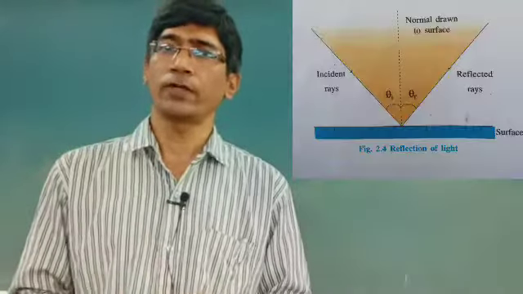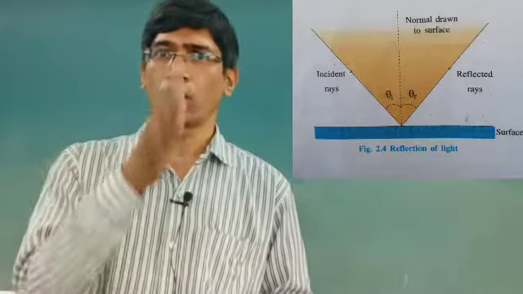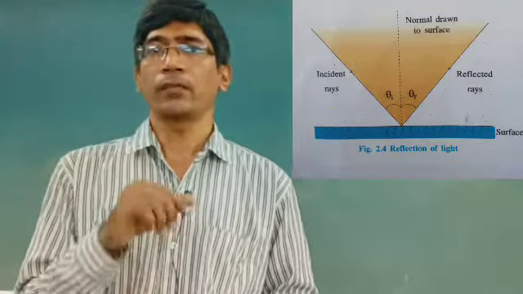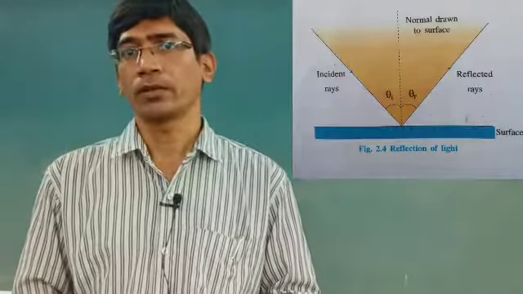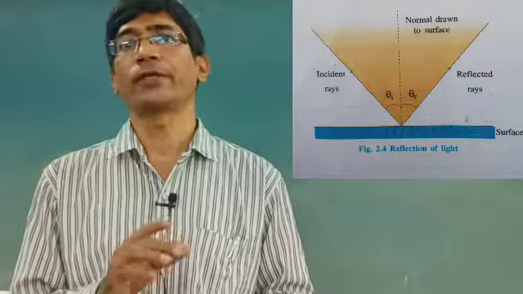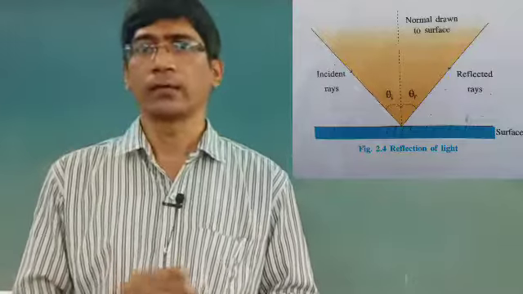There are many light rays traveling in straight line paths, and when this light is incident on the object, we say that light is the incident ray. We take one ray as the incident ray. At the point of incidence, if you draw the normal, the ray makes an angle with the normal. That angle is known as the angle of incidence, theta i.